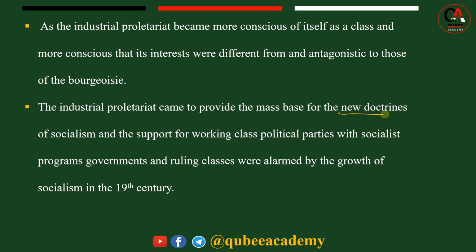That new doctrine, in other words, is called socialism. Socialism emerged; this one, we can say, is the outcome of the Industrial Revolution. So working-class political parties with socialist programs emerged, and governments and the ruling class were alarmed by the growth of socialism in the 19th century, including in Ethiopia. Socialism, or communism, developed because of the formation of two social classes with the development of the Industrial Revolution in the 19th century.